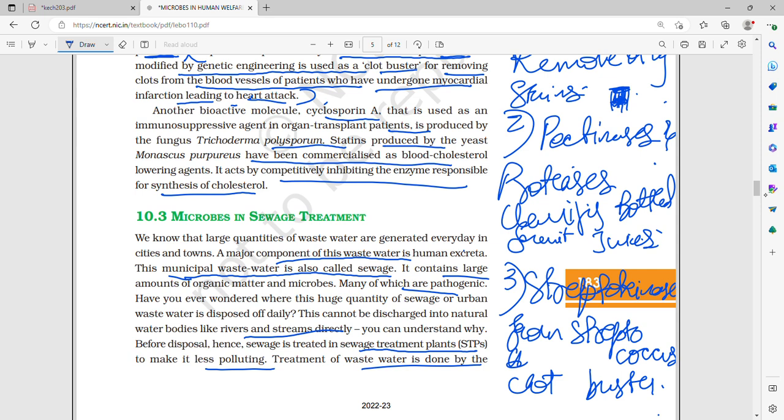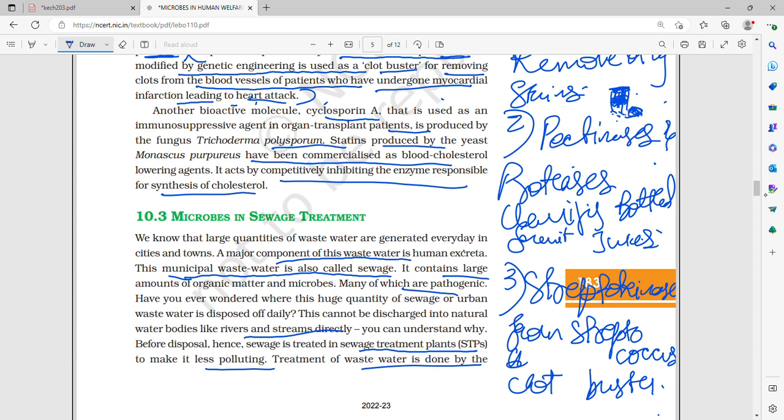Remember, cardiac arrest, which you must have learned in circulation, is when the heart abruptly stops, whereas a heart attack is due to a blockage. Slowly the heart muscles will not receive enough blood, and so they won't receive enough oxygen. Tissues which do not receive oxygen die, and that is called myocardial infarction, which leads to heart attack.